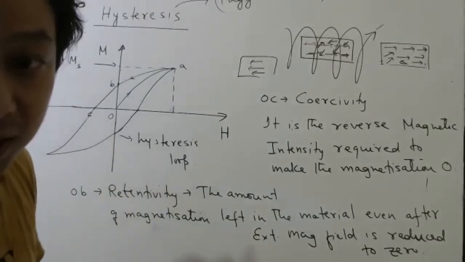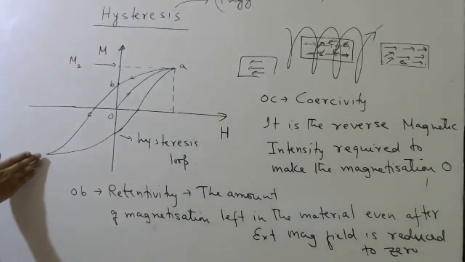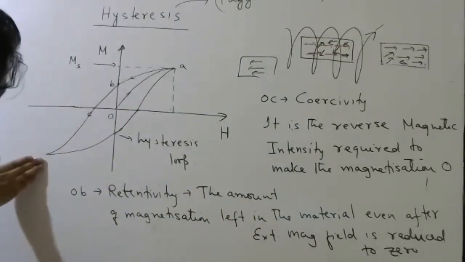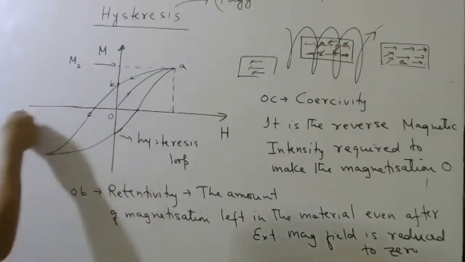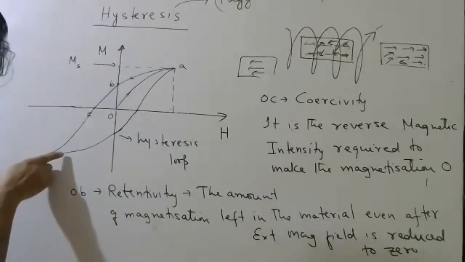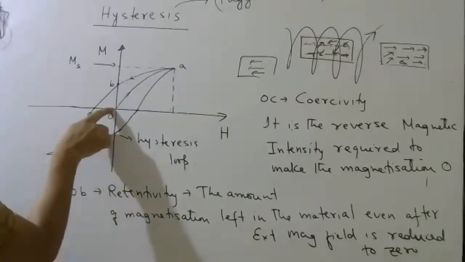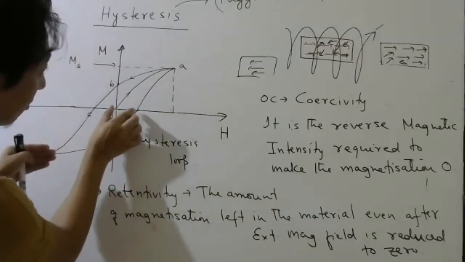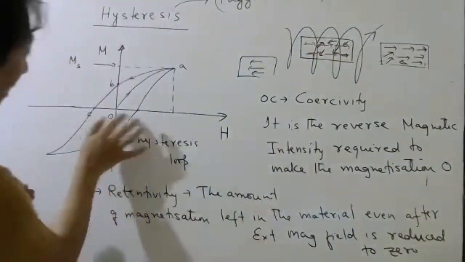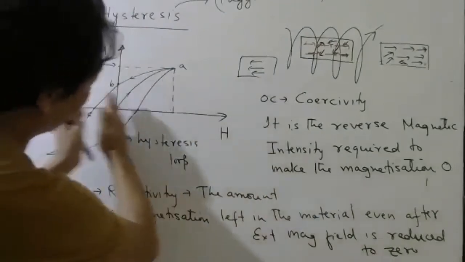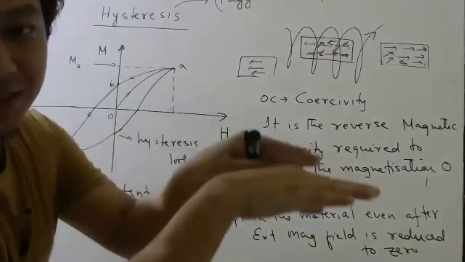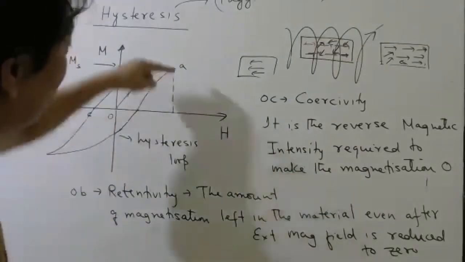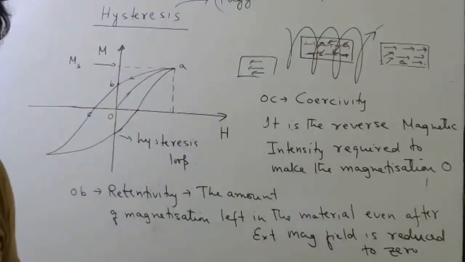Then if you want to bring it to 0, again you have to apply a reverse magnetic field to this magnetic field. Then again the magnetization will decrease, but it will not become 0. It will stop somewhere here. So to make it 0, again you have to apply this much amount of reverse magnetic field. Then it will become 0. Then if you continue this way, again the dipoles will come in the same direction till all of them are in the same direction, which is called saturation. So try to remember this graph.